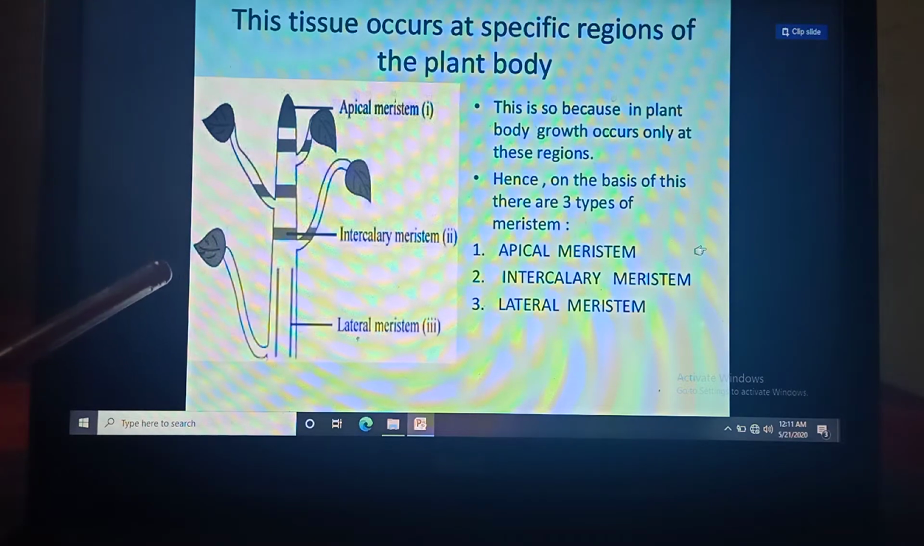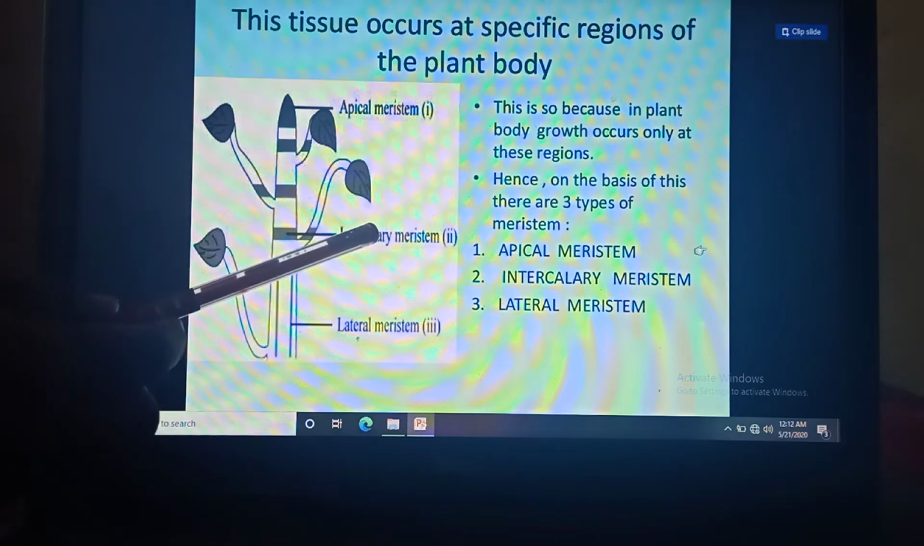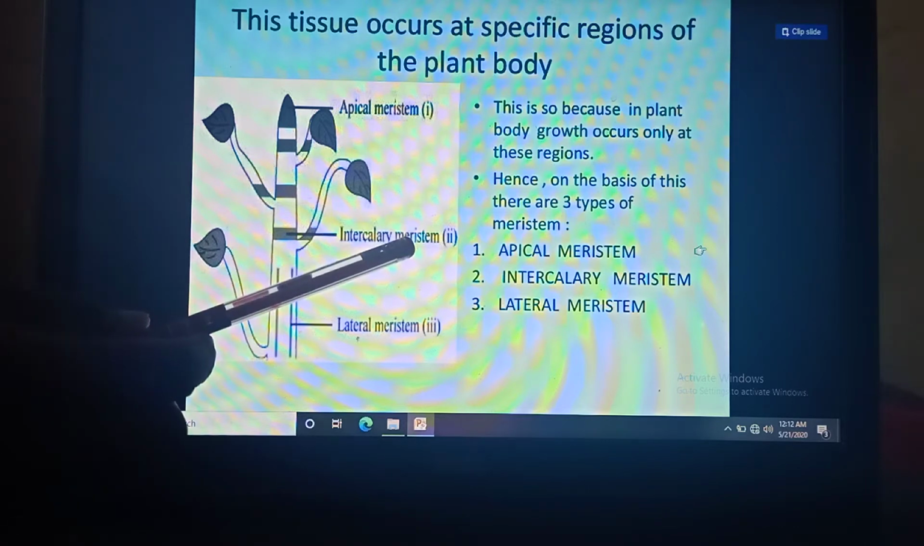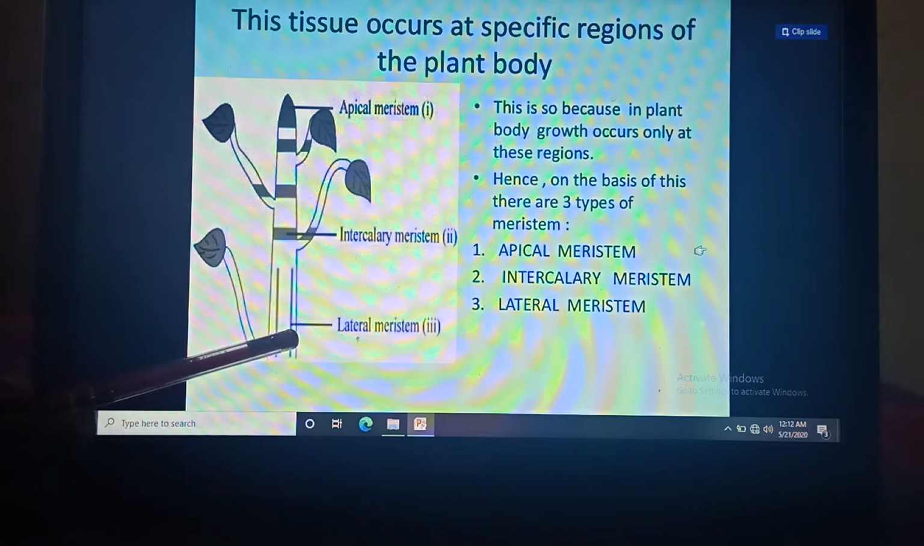On the basis of position, meristematic tissue has three types: apical meristem, intercalary meristem and lateral meristem. Apical meristems are present at the root and shoot apex, and they are responsible for increasing the height of the plant. Intercalary meristems are present in the intercalary region of the plant, and they are responsible for producing new organs like leaves, branches, etc. Lateral meristems are present in dicot plants. They are laterally present in the stem, and they are responsible for increasing the breadth of the stem.